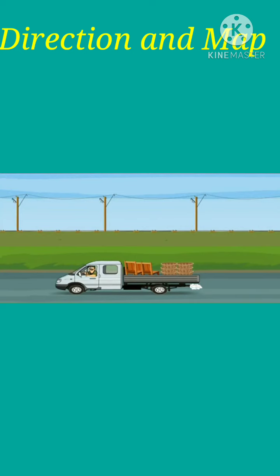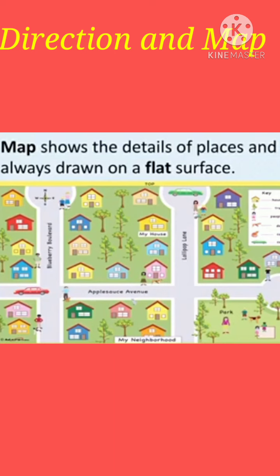A map shows where you are and where you need to go. Also, a map shows the details of places and helps people to find a place they want to go easily. A map is always drawn on a flat surface.